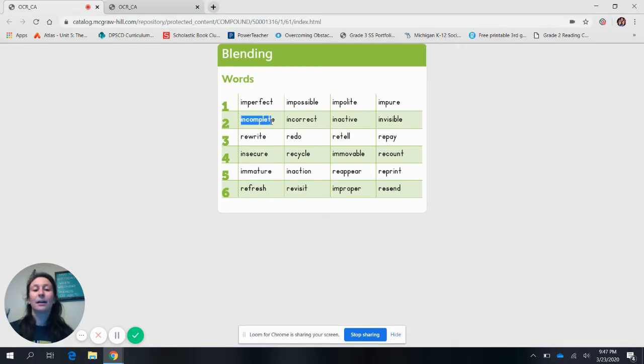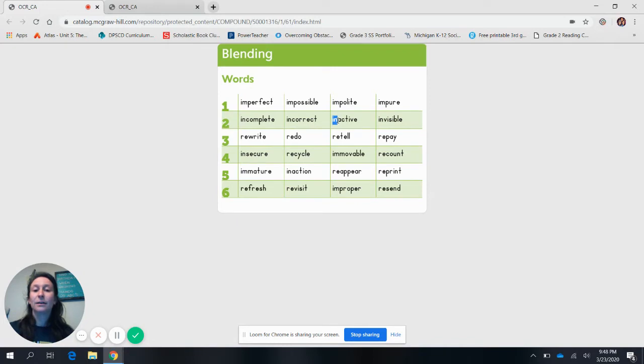T, incomplete. Good. Next word, prefix in, sound of a C, k, ink. Or, incor, short E, incorrect. CT, kt. What's the word? Incorrect. Good.